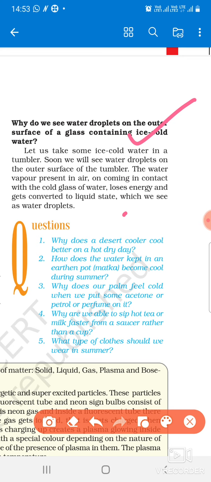The water vapor present in the air, on coming in contact with the cold glass of water, loses energy and gets converted into the liquid state, and so it turns into water droplets.